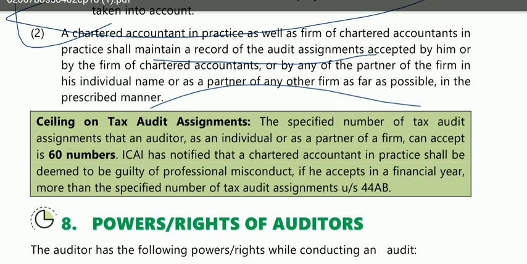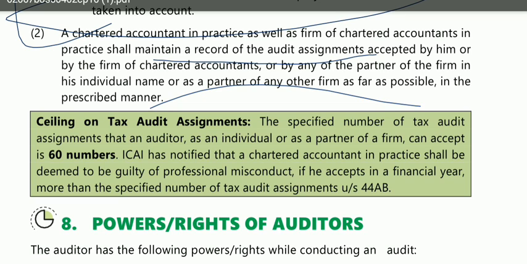So this was the ceiling limit for your company audits. This 20 was the ceiling limit for company audits. What is the ceiling limit for tax audits? So the ceiling limit for tax audits is 60. That means an individual can do the tax audit of 60 companies. Okay. Sorry, not companies. He can do 60 tax audits. So the specified number of tax audit assignments that an auditor as an individual or partner can do is 60.